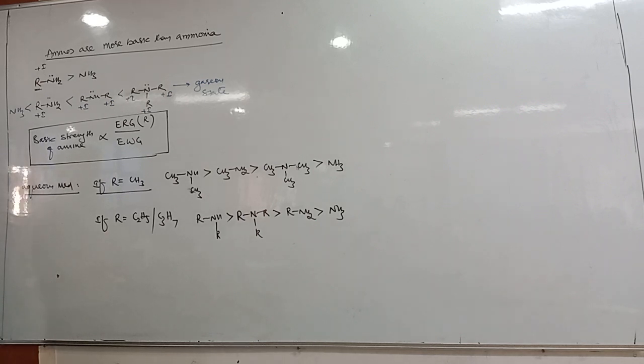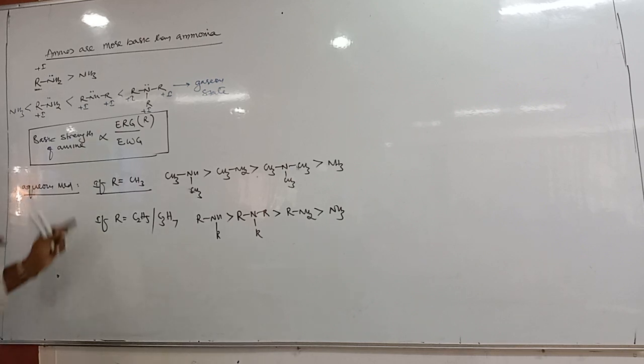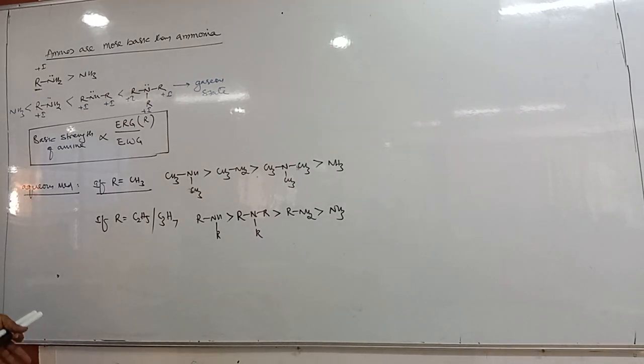But in aqueous medium, basic strength does not depend only on electron releasing groups. It is also affected by hydration, that is hydrogen bonding, and by steric hindrance. So due to steric hindrance and hydration, the order changes. Why this changes, we will study separately, after finishing organic chemistry, when we study acidic and basic nature in detail.